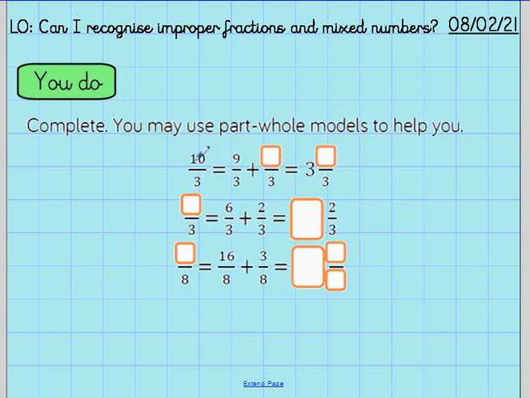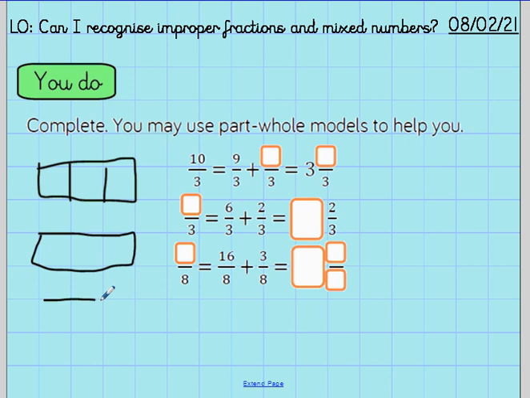I'd then like you to have a look at these. So 10/3, and you could draw these out. There are my thirds: 1, 2, 3, 4, 5, 6, 7, 8, 9, 10, 11, 12. If they're in thirds, let's draw in those 10 thirds.